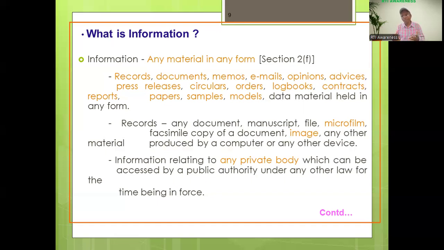Any material, soft copy or hard copy, is given as the meaning of information. This information we can seek from a public authority.